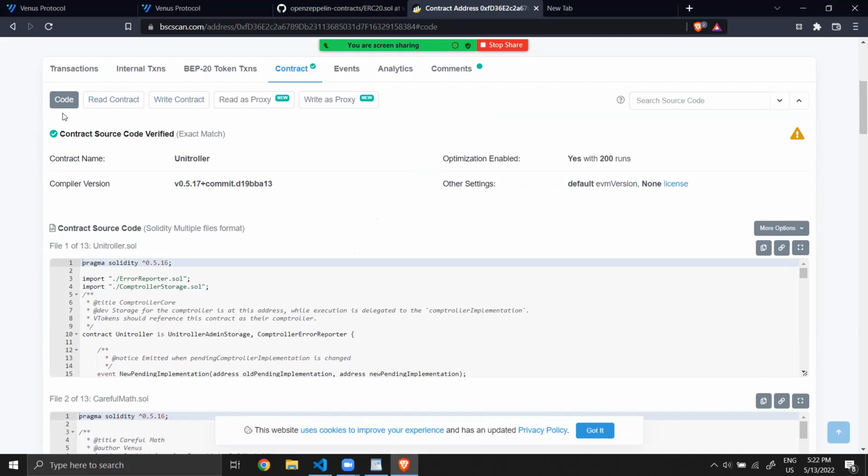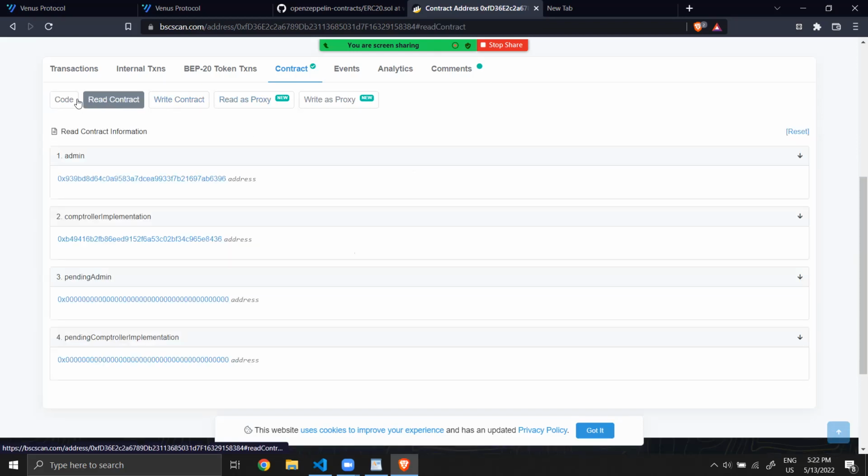That's why the Unitroller always has the same address, but it stores the address of another contract that could be changed. That's what we see here. This is the code of the proxy, and we see the controller implementation. For the moment, it's this one. But soon, the Venus protocol will change the controller, and this address will change.